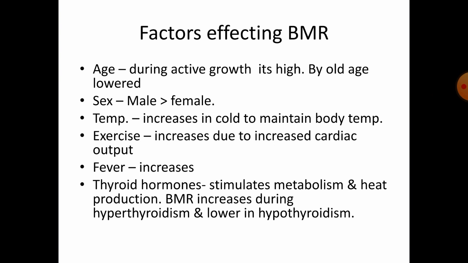Next, let's see what are the factors affecting BMR. First one is age. During active growth, the BMR is found to be high, and in old age, it's found to be lowered. That is, during the active growth phase, there is more metabolic rate and more metabolism. Whereas in old age, the metabolism of the body is getting lower. So BMR is found to be high during the active growth phase, and during old age it is getting lowered.